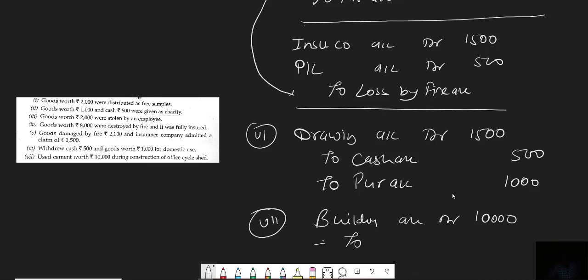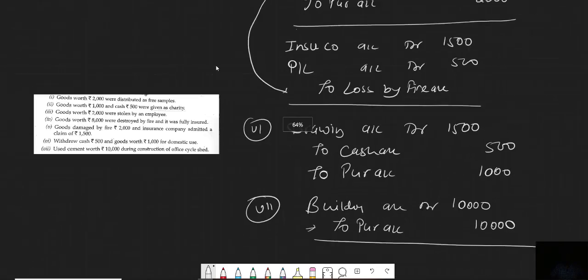Here there is a confusion. I'm just assuming, because maybe the question was cut off when scanned, and nothing is given in the question. Use cement worth rupees 10,000 during construction of office cycle set. If the person is dealing with the cement business, then it will be to purchase account, because the person is using the goods for making the office cycle set. So 10,000 rupees for this particular entry.